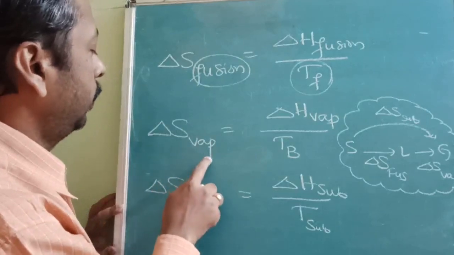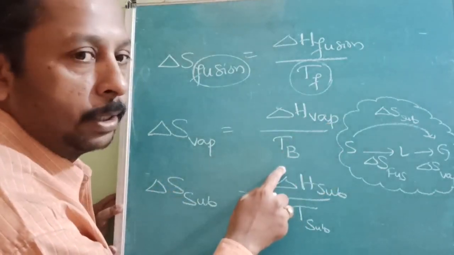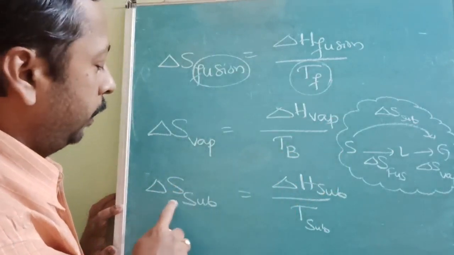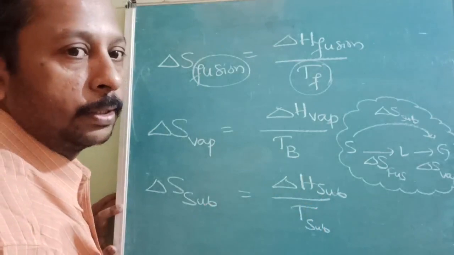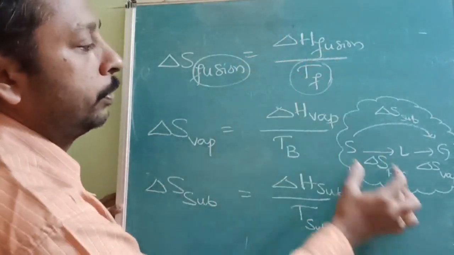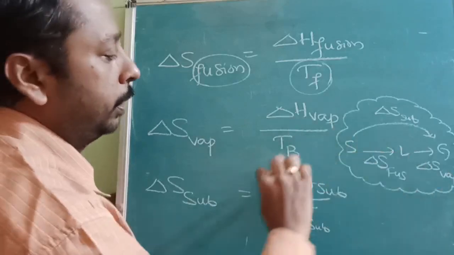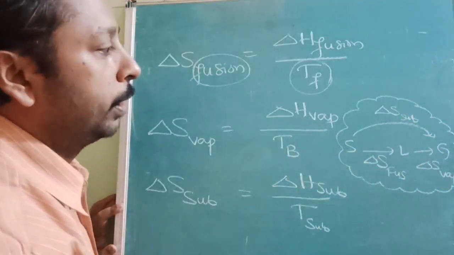Same way, entropy of vaporization is equal to enthalpy of vaporization by boiling point. Same way, entropy of sublimation is equal to enthalpy of sublimation by sublimation temperature. This is how we will calculate. We can substitute it here, here and here. Is it understood? So make a note of it.